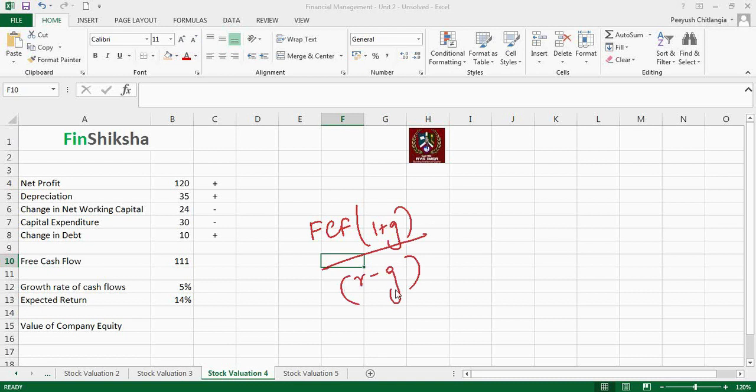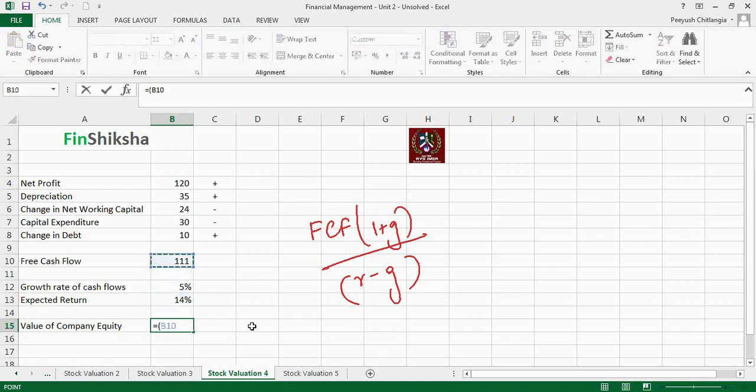Let's use that formula in terms of the value of the company equity. That's 111 into 1 plus 5%, which is assumed to be the growth rate of cash flows here, divided by 14%, which is my required return, minus the growth rate, which is 5%. And we find that the total value of the company's equity will arrive as 1295.